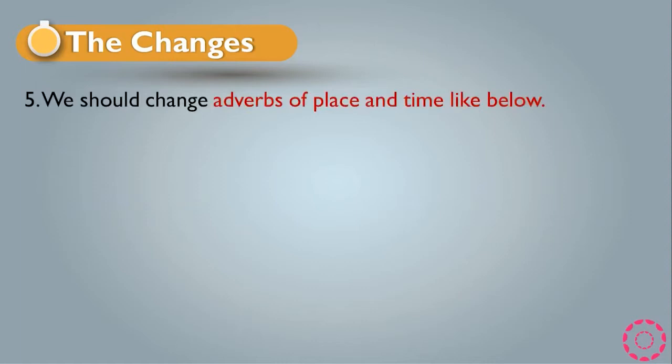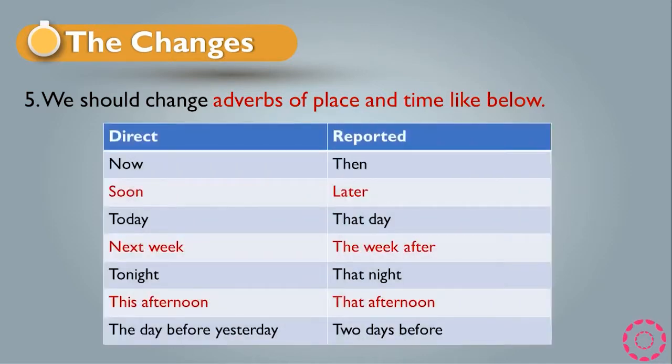The fifth point is we should change adverbs of place and time, like below. If there are adverbs of place and time, we should change them according to this table. Now became then. These are the direct forms, and the opposite ones are reported, which we can say indirect.